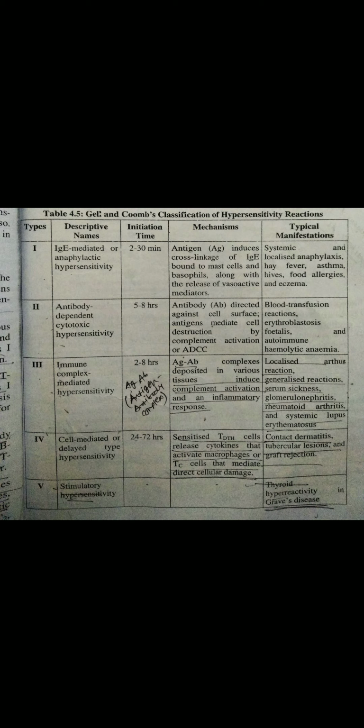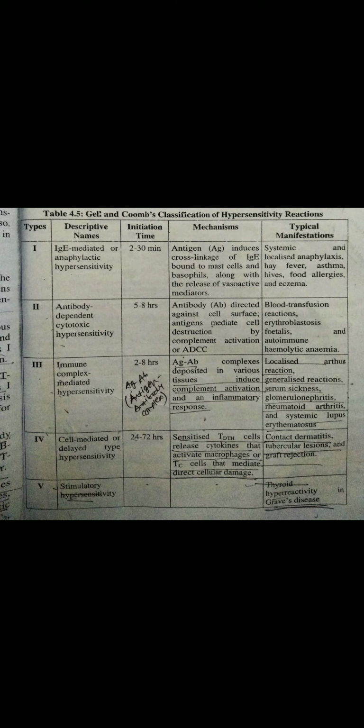Typical manifestation is the contact dermatitis, tuberculosis, graft rejection. Graft rejection means when we are transplanting any organ or any blood, the tissue of that foreign blood and foreign organ is not accepted by our immune system, and that's why they are damaging the particular cell or particular organ which was transplanted. Now fifth type of hypersensitivity is stimulatory hypersensitivity.